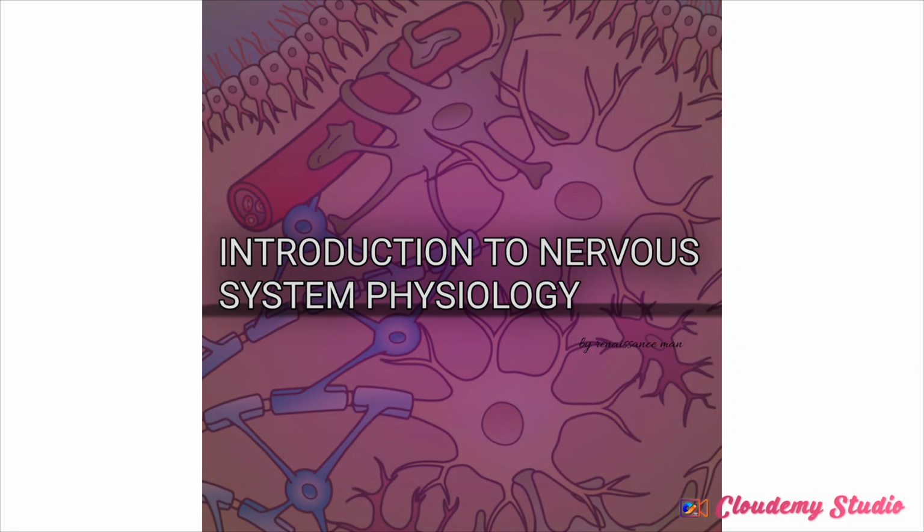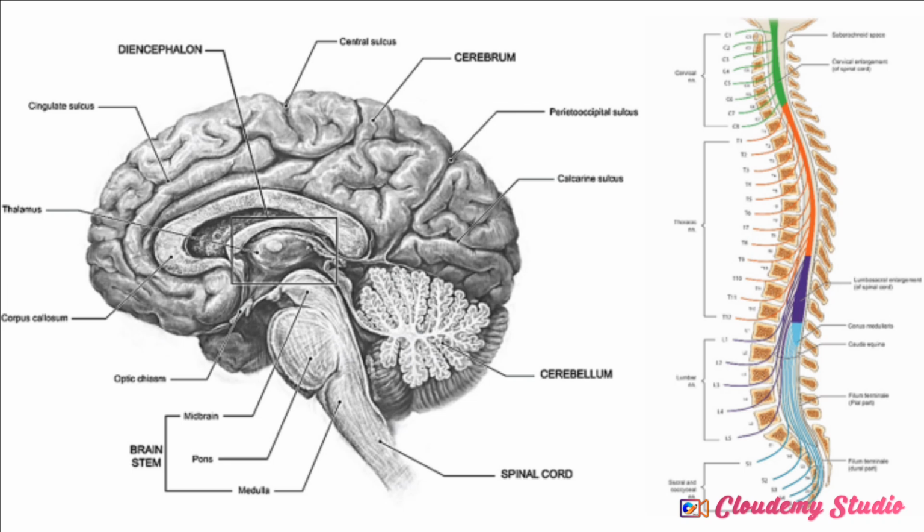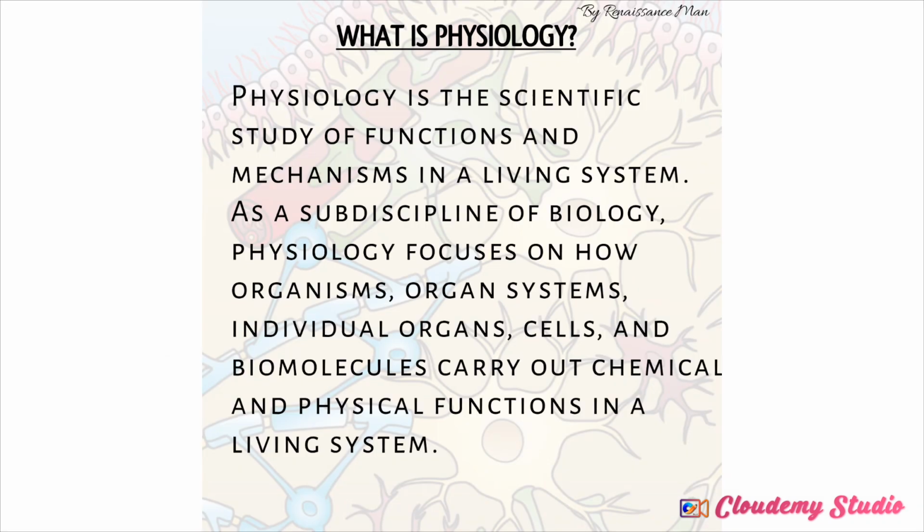In this video, I'll be continuing on Introduction to Nervous System Physiology. In the previous video, we have already talked about the nervous system physiology, and we introduced ourselves to what physiology itself is. We asked ourselves the question, what is physiology? And we have been able to describe everything about physiology itself. Now, we said physiology is the normal functioning of what? Normal functioning of living systems, you understand?